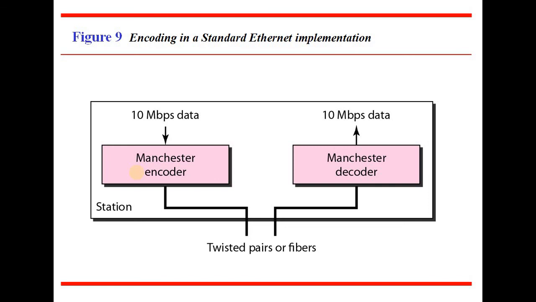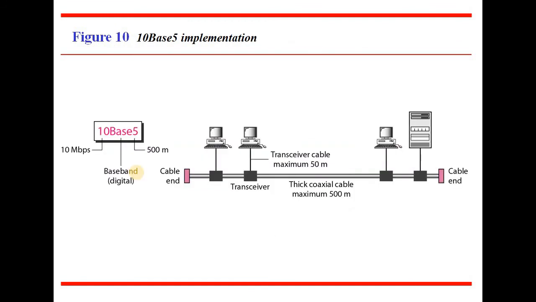We already studied Manchester encoding earlier. If it is 10, and the 10 is indicated with a single signal, it is going to reduce the space, and the reverse occurs at the decoder side, encoding and decoding. This is the 10Base5 implementation.